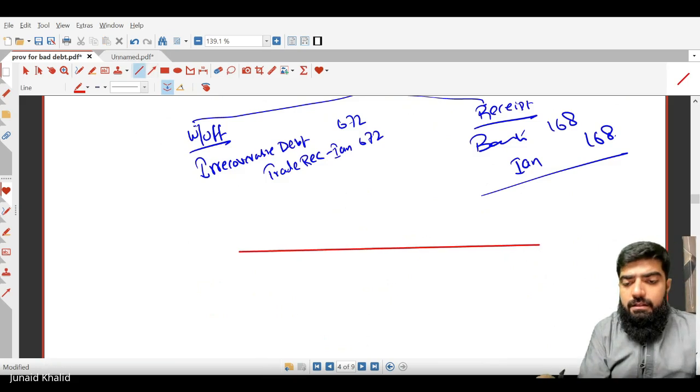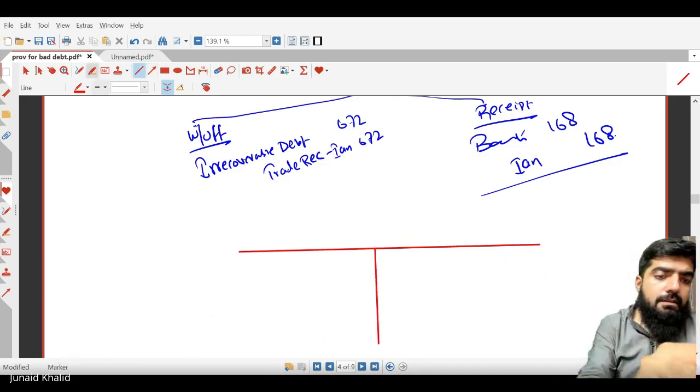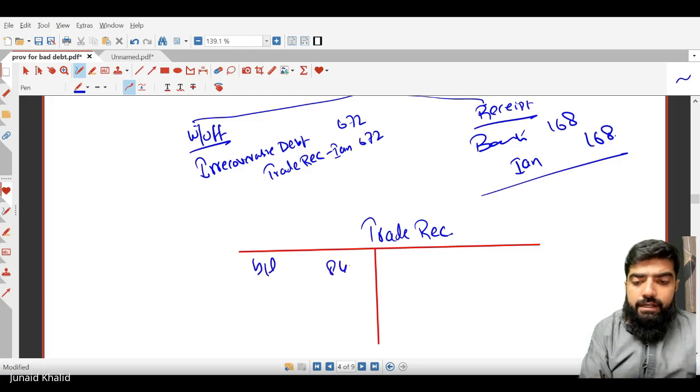So we have to make the account now. Let's prepare the ledger for the receivable. What was the opening balance? Opening balance was 840. Let me draw the T account. Date, details. The balance brought down would be January 1st, the opening balance, so 840.